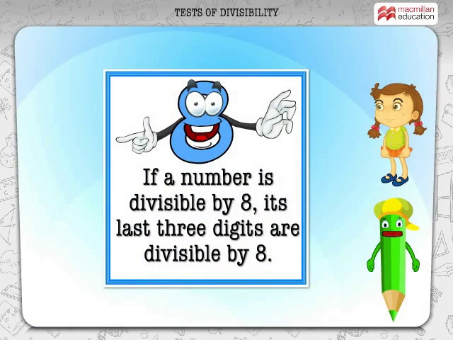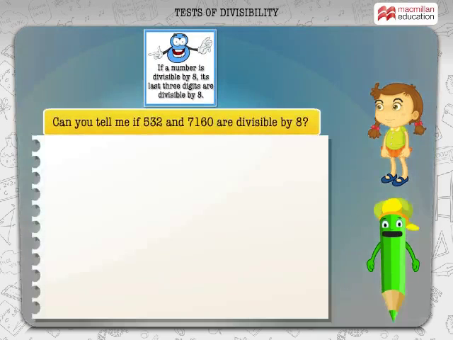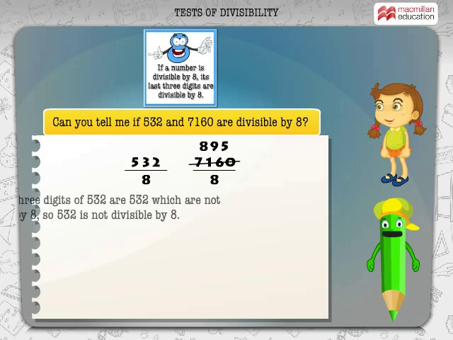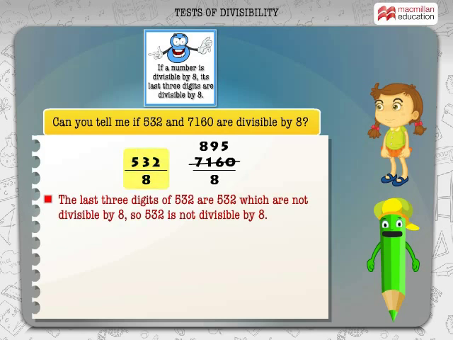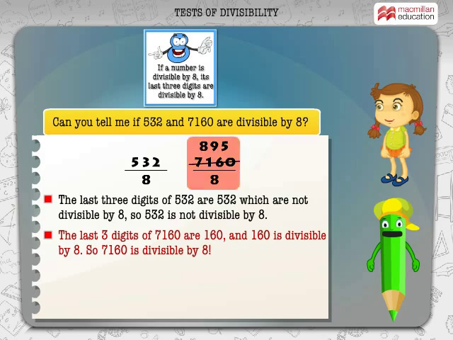If a number is divisible by 8, its last three digits are divisible by 8. Can you tell me if 532 and 7160 are divisible by 8? The last three digits of 532 are 532 which are not divisible by 8. So 532 is not divisible by 8. The last three digits of 7160 are 160 and 160 is divisible by 8. So 7160 is divisible by 8.